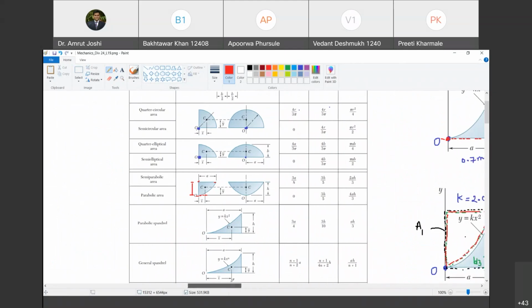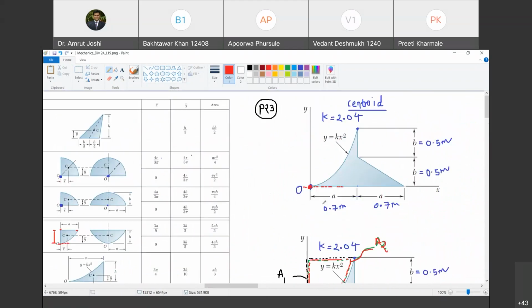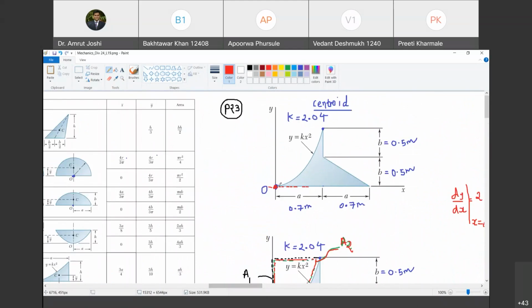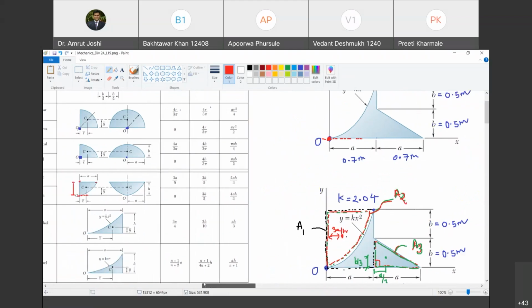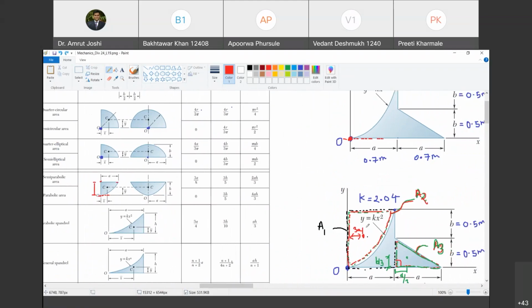Yes, but from where is this measured? It is from this as origin. Are you with me? Yes, sir. So where is the origin in this case? Fortunately, in our case also O lies here. Happy? Yes, sir. So where is the centroid of this semi-parabolic area? It is at distance 3A by 8. Agreed? Yes, sir.